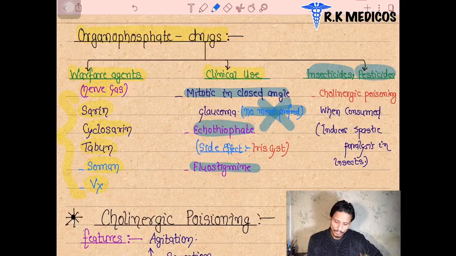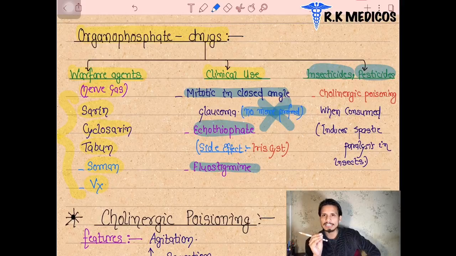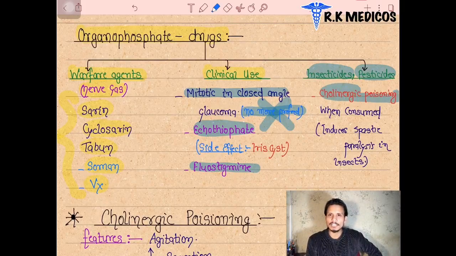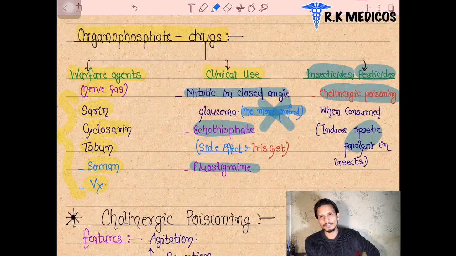And what do these organophosphate agents do to insects? These drugs bind to the receptors of the insect and produce cholinergic poisoning inside their body. After the cholinergic poisoning, all the cholinergic system activity is increased. As we know from the beginning, all the parasympathetic activity will be increased in their body, which leads to spastic paralysis of their muscles. The spastic paralysis leads to the insects dying.